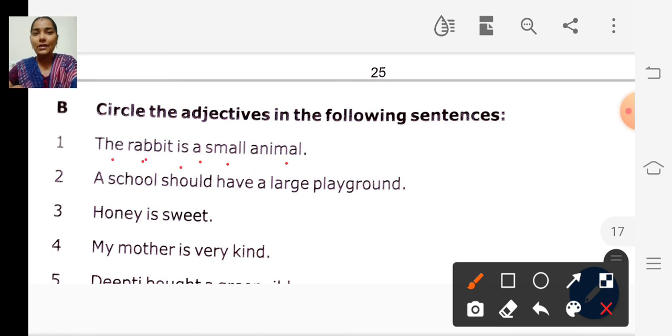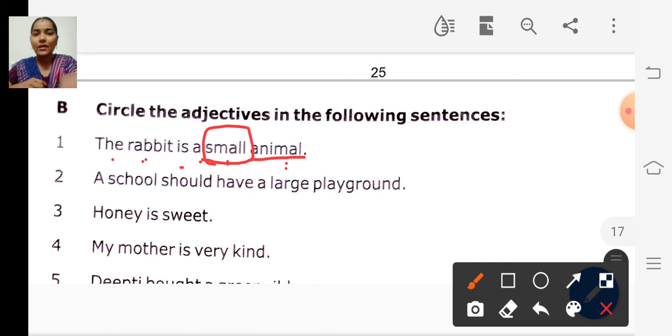How is the animal? It is small. So the word small is an adjective. Adjectives are nothing but words that describe the noun.